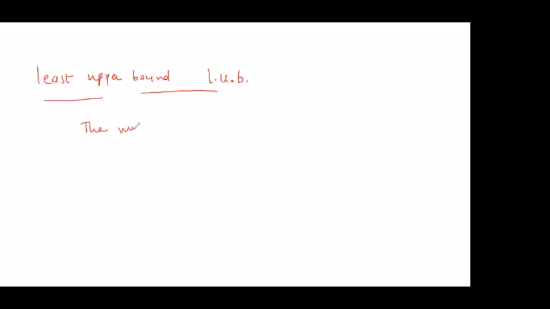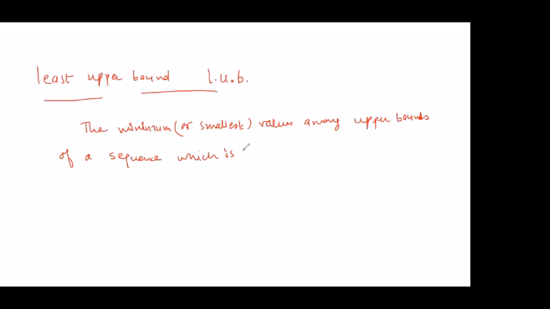You can say it is the minimum or the smallest value among the upper bounds of a sequence which is bounded from above. Obviously, this talk about upper bounds and least upper bound will make sense only when the sequence is bounded from above, right? So the minimum or the smallest value among them is called the least upper bound.